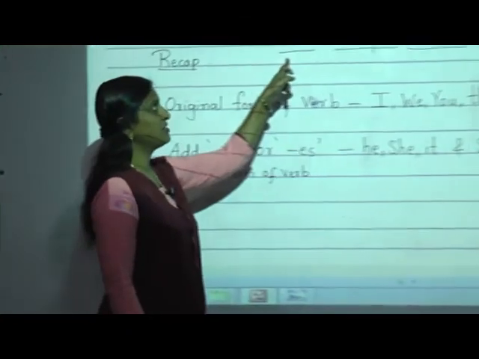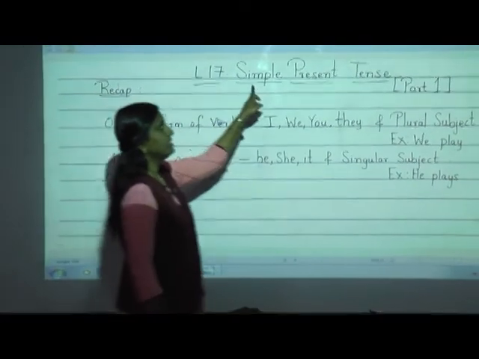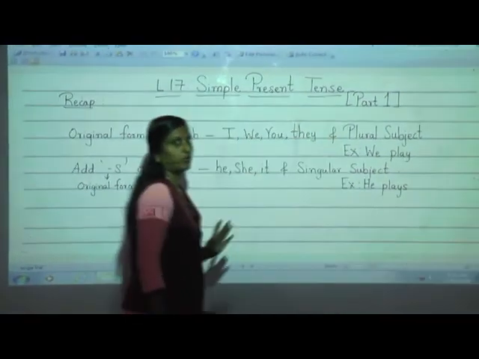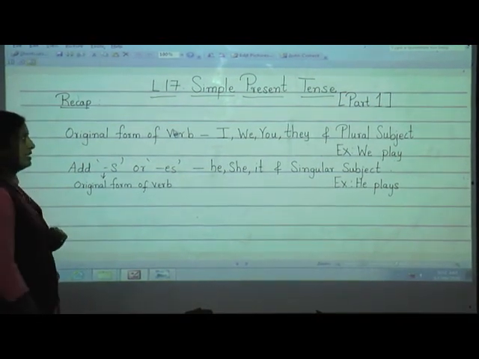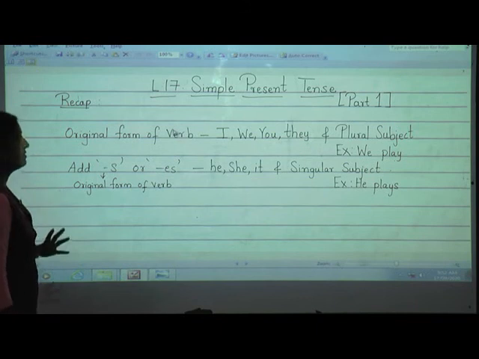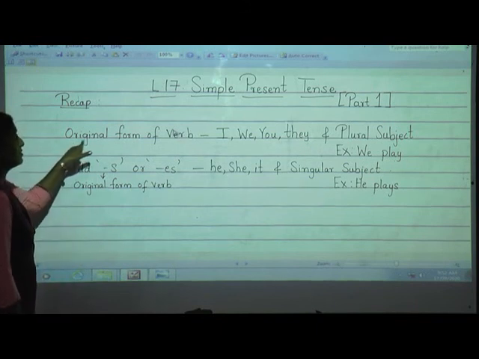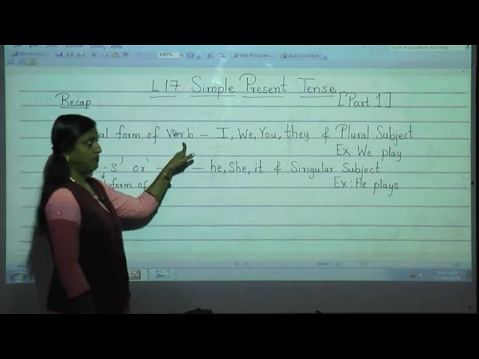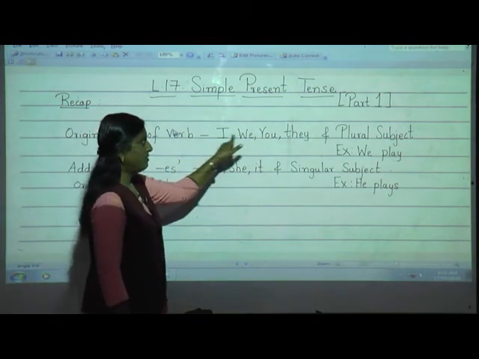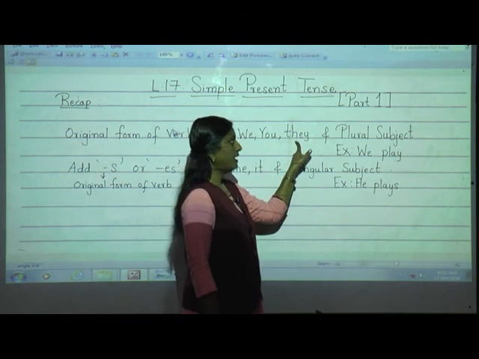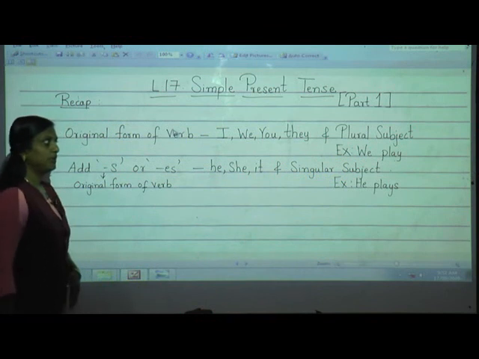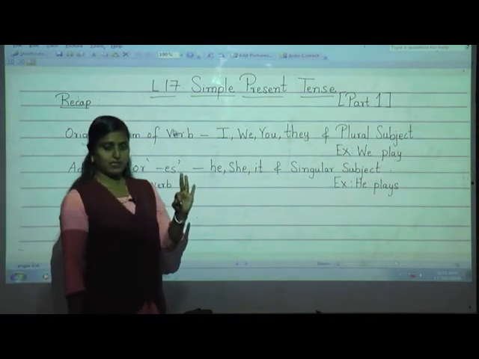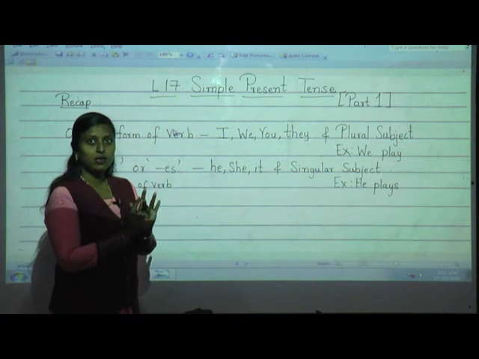Before that we will just have a recap. So what was the lesson which we have learned? That was lesson number 17, simple present tense part 1, because in that we have covered only half of the lesson. So in that what we have learned, students? Yes, what is simple present tense? When we are going to use that time we are going to use original form of verb with what? Subject I, we, you, they and plural subject. Yes or no? As we have learned, how many types of tense are there? 3 types of tense are there: present tense, past tense and future tense.